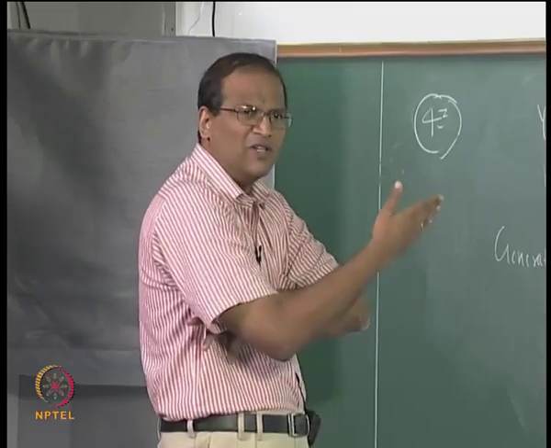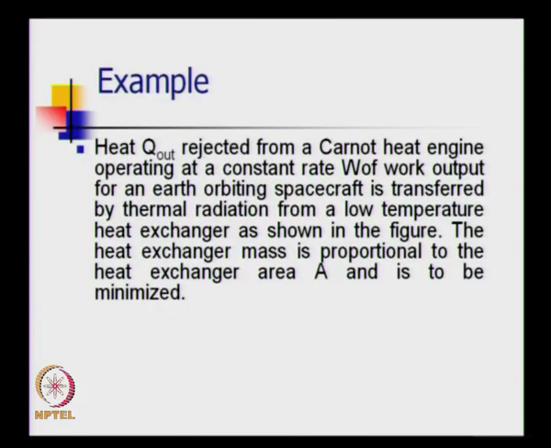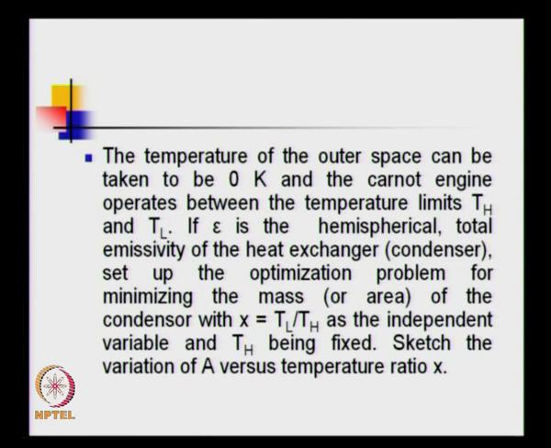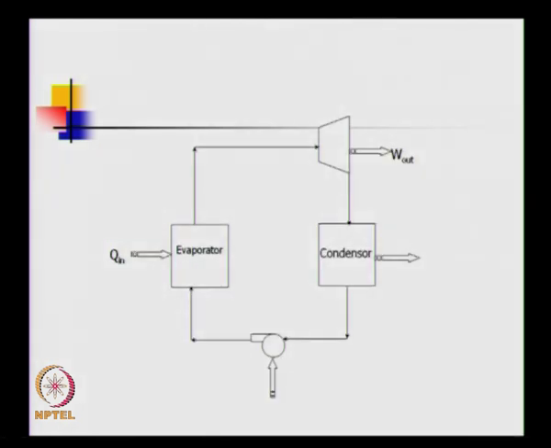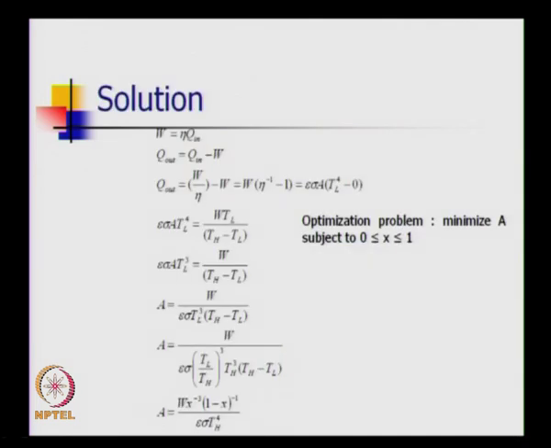So, we have seen this problem, heat rejected from a Carnot cycle. Go to the next one. Evaporator, condenser, this is operating in outer space, we solved this problem. So, only radiation is possible. We set up the optimization problem to minimize A, the area, and we wrote it in terms of the temperature ratio TL by TH, and optimized it using calculus.